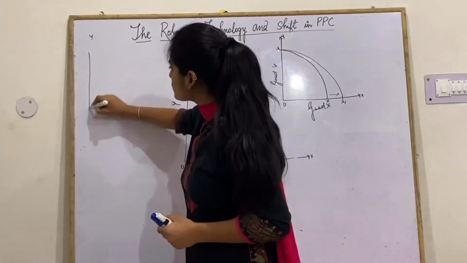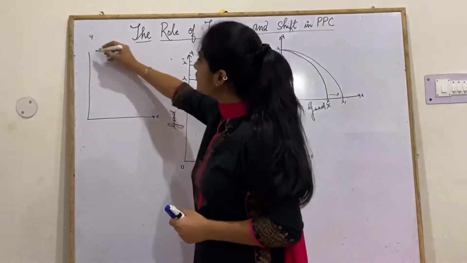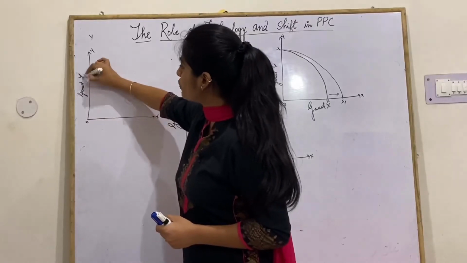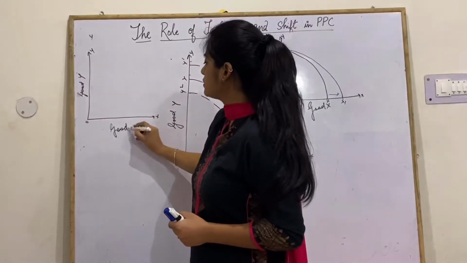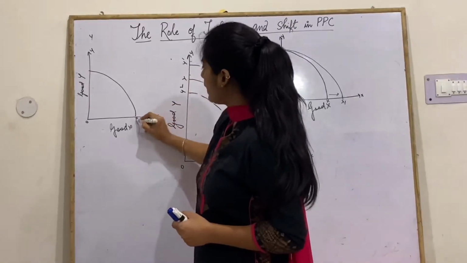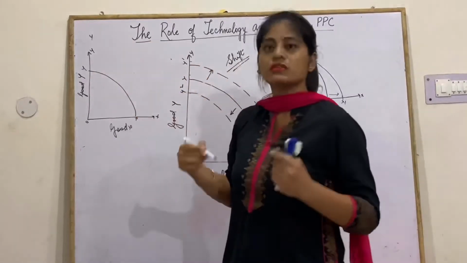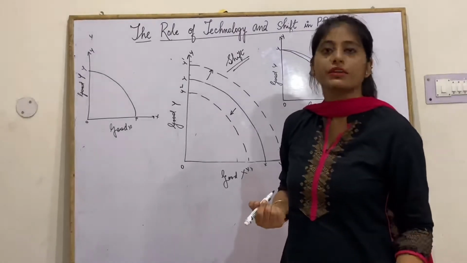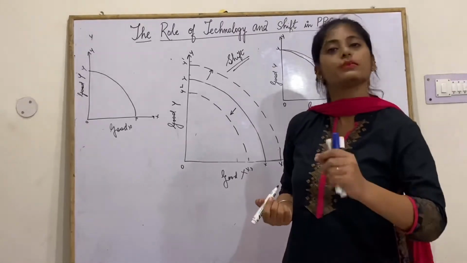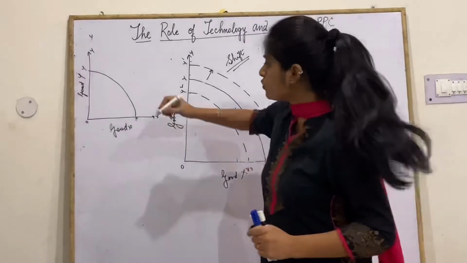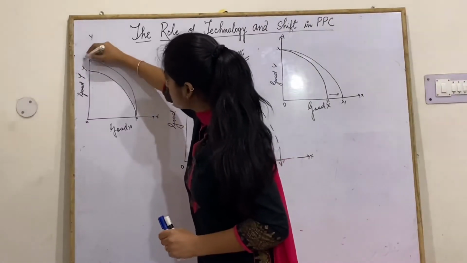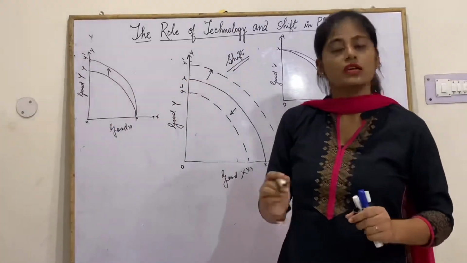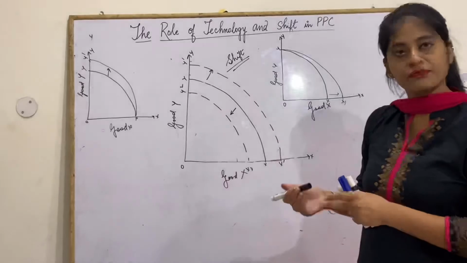Same thing happens with y also. x, y, origin, this is good y, this is good x. This is my PPC. Suppose whatever technologies we are using, it is increasing the productivity of y and there is no change in the production of the commodity x. So y will increase. This is y1. So this is my new PPC. So this is rotation.